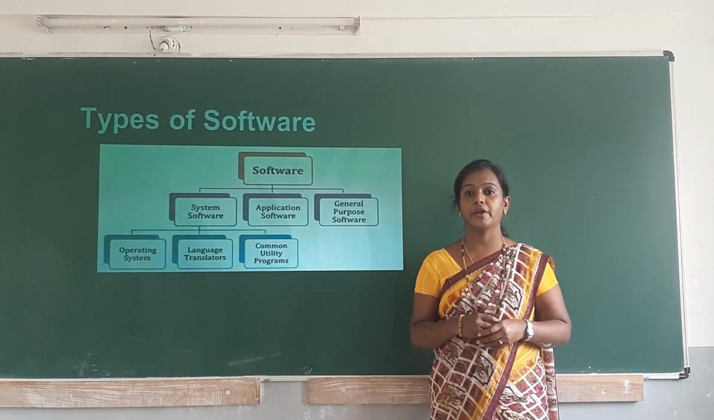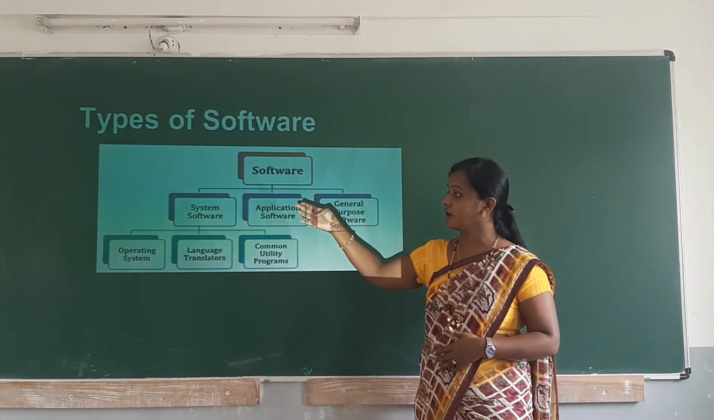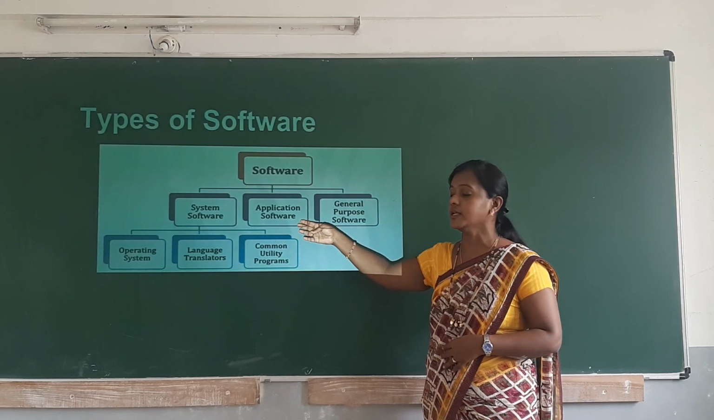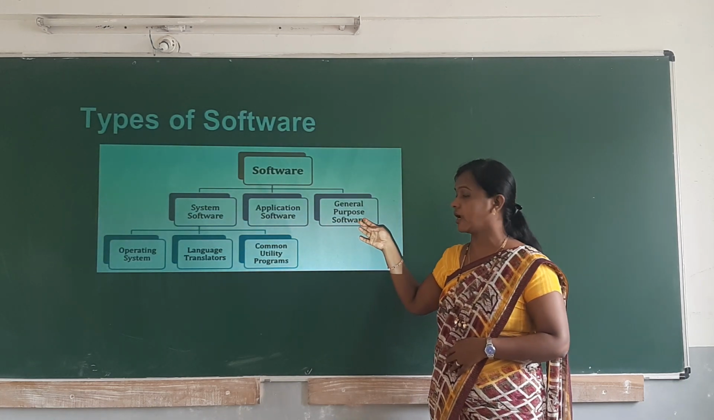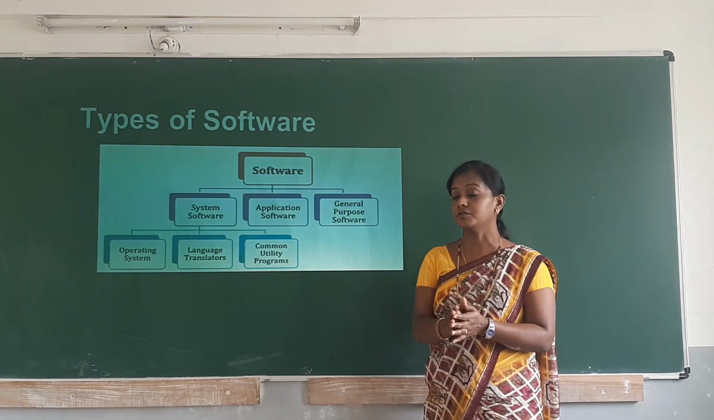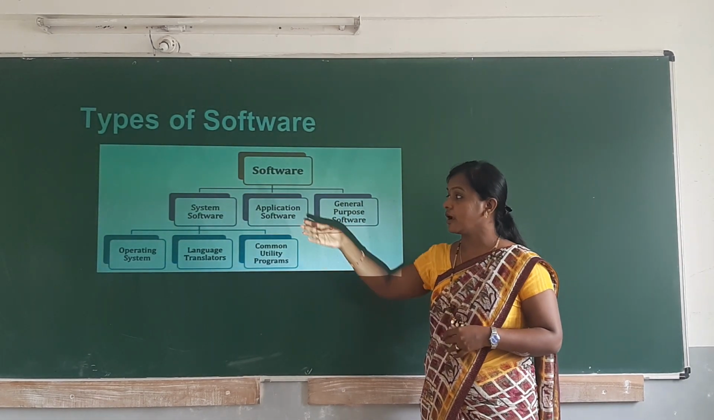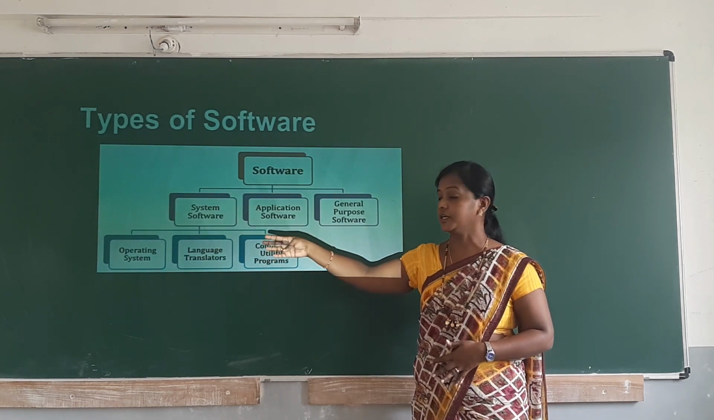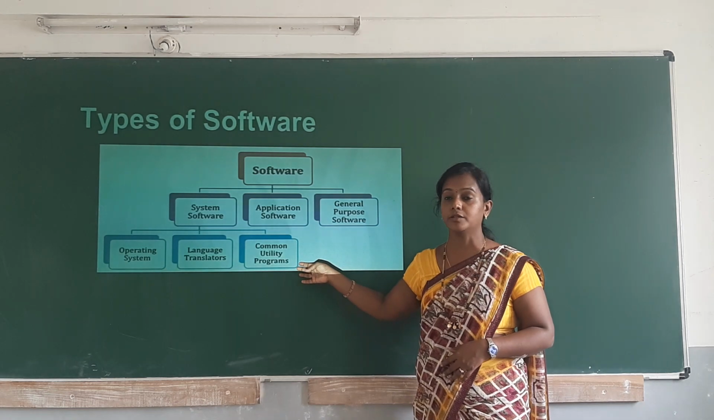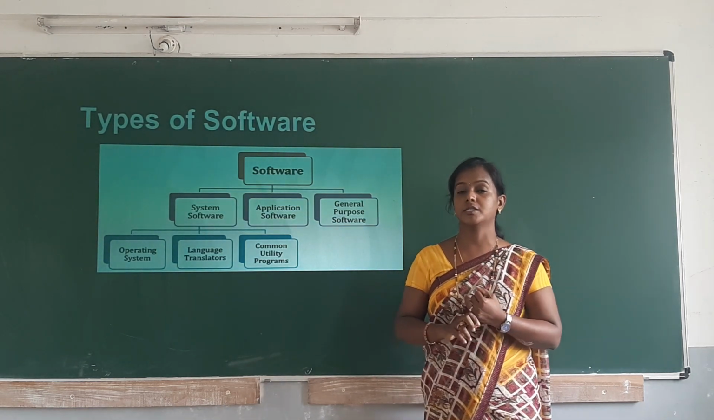So we have different types of software. A software is classified into different types. The first one is system software, the second one is application software, and the third one is general purpose software. In this chapter we are going to study the system software and the application software. The system software is further divided into operating system, language translators and common utility programs. So first we are going to study about the system software.